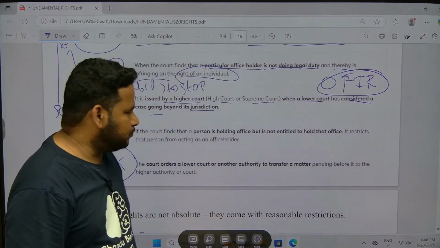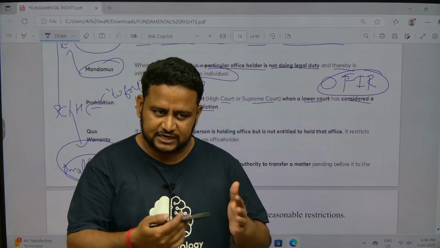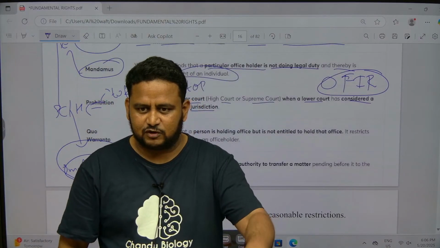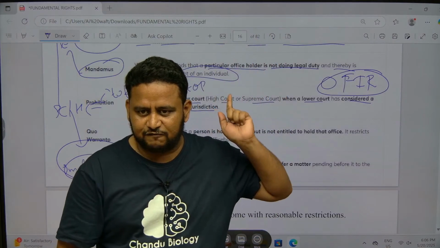Clear? Now, I was talking about prohibition. If a court is trying to make a judgment beyond its jurisdiction, the Supreme Court and High Court will say, please stop it, send the case to us. That is the meaning of prohibition.